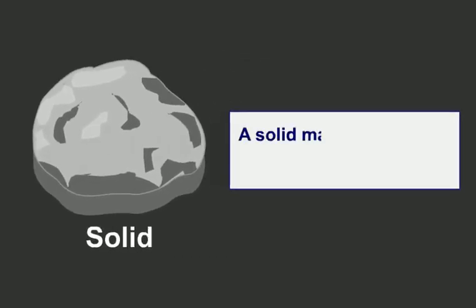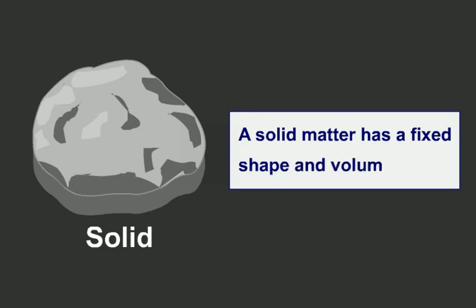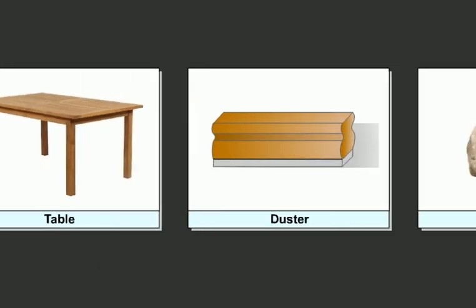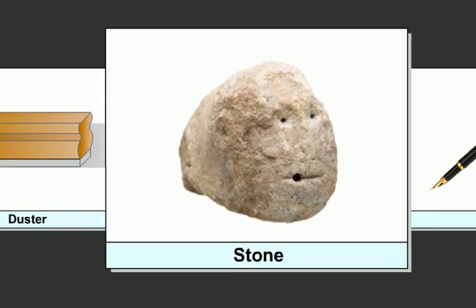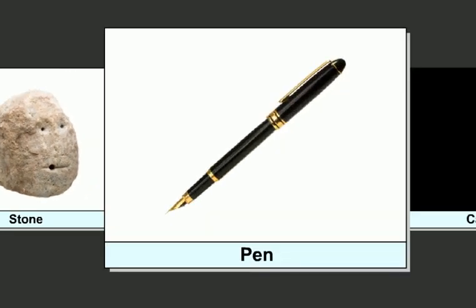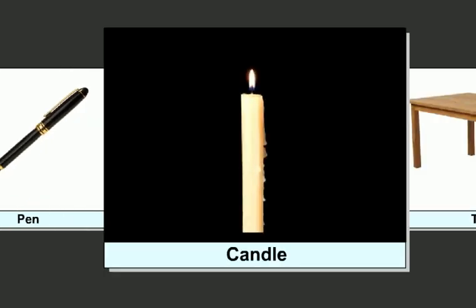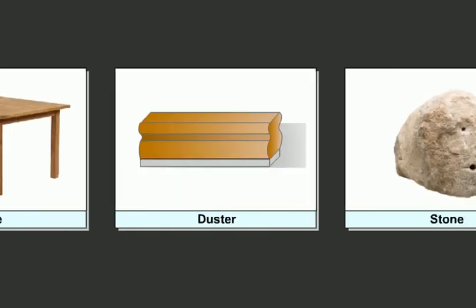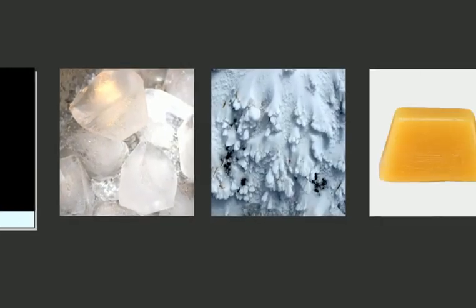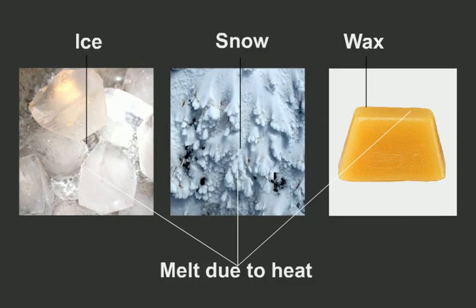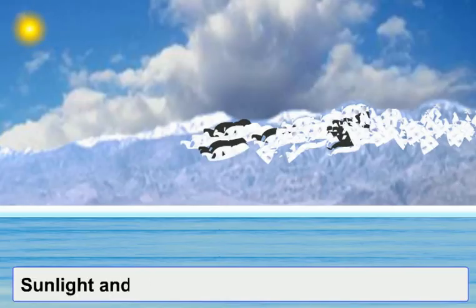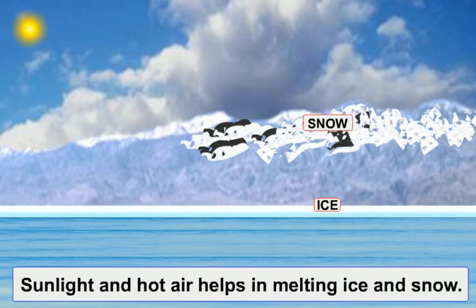Students, a solid matter has a fixed shape and volume. Table, duster, stone, pen, candles are some examples of solid. Ice, snow, and wax are also solid, which melt due to heat. Sunlight and hot air help in melting ice and snow.